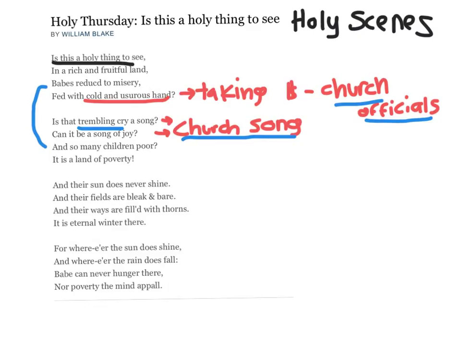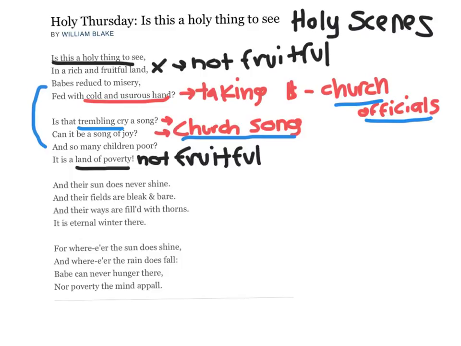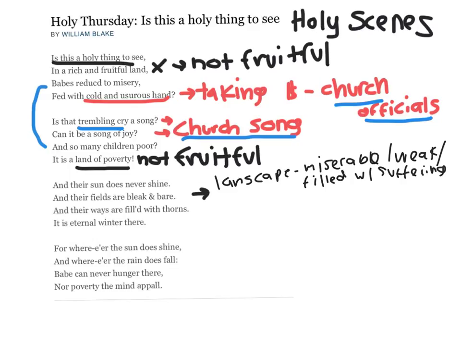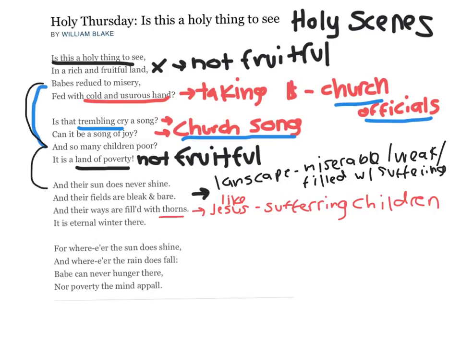And we also talked about the lands earlier, and we established that this statement saying that it is a land of poverty takes us out of question, saying that it is not fruitful. And we also said in the third stanza that this landscape represents the lives of the children that are miserable, bleak, and filled with suffering. And now that we've learned more historical context about the church being involved with this, the thorns plays an even larger role. And we also established that this landscape, again, refers back to the poor and miserable children.